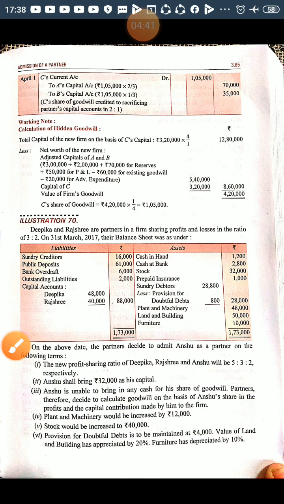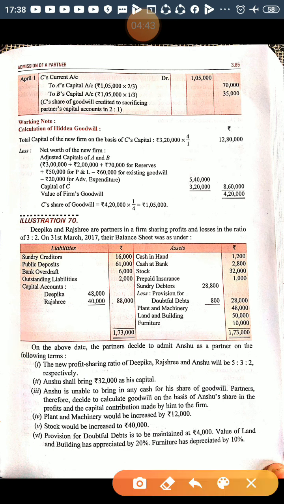Now I'm taking one full-length question about hidden goodwill. Deepika and Rajshri are partners in a firm, sharing profits and losses in the ratio of 3:2. Their balance sheet was as under. So they have given sundry creditors. Public deposits are loans actually, okay, so don't bother about it.